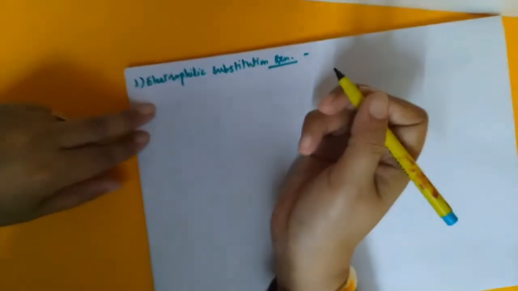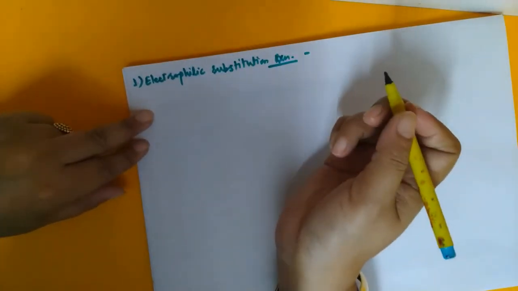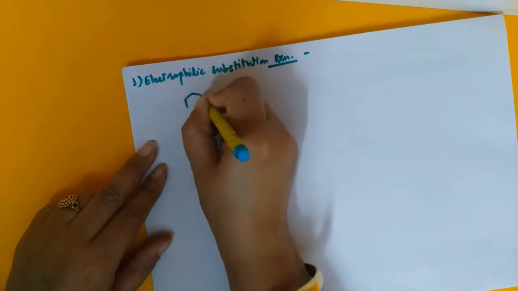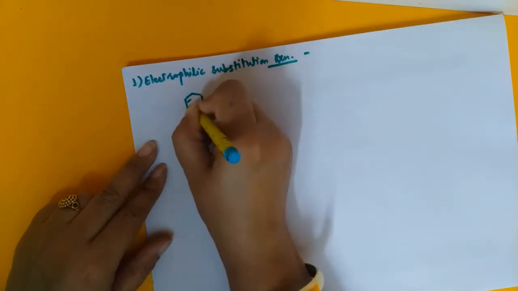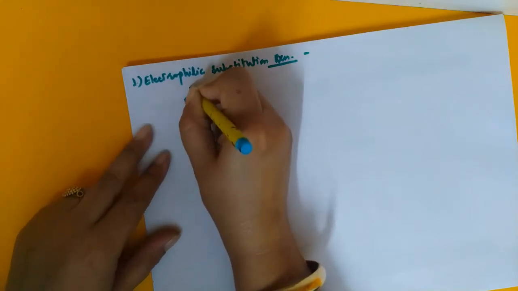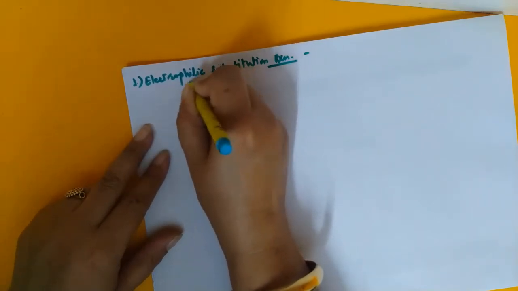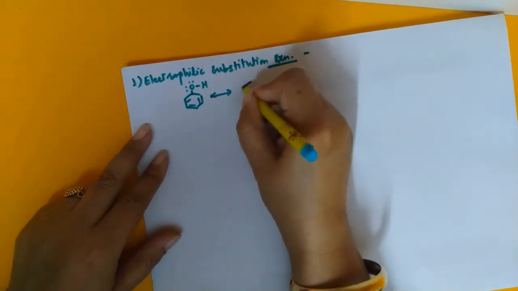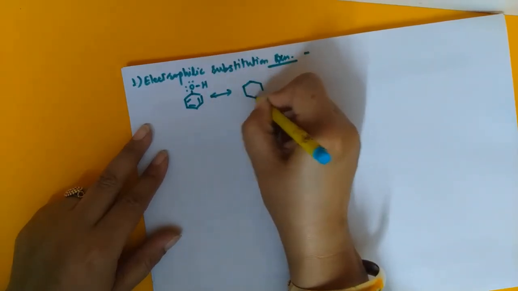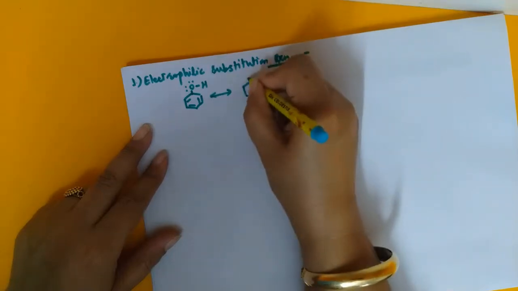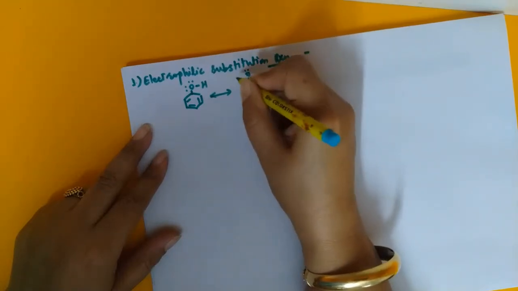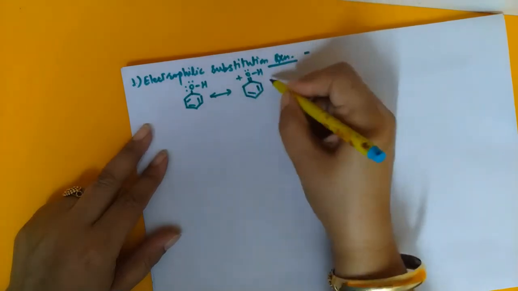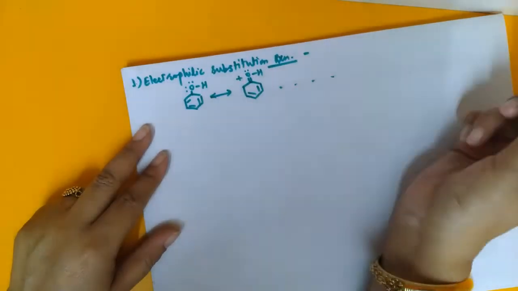So first of all, we should know whether OH is an activating group or a deactivating group. This can be best understood with the help of the resonating structures, the way we did in the previous class as well as in class 12 in the acidic character of phenol. There we discussed the resonating structures for phenol. I'm not repeating all the structures; I think you can write them all.